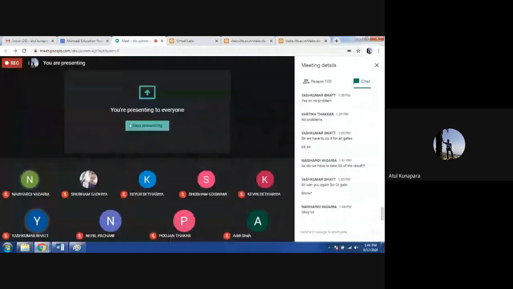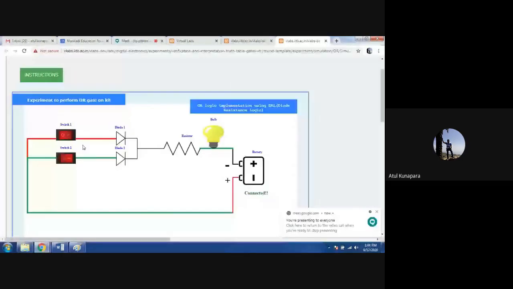Now in the OR gate, you can see right now switch 2 is in on condition. So one switch is in on condition. That means one input is 0 and another is 1. So for the 0-1 combination, your output should be on. You can see that your lamp is in on condition. But if I make both switches off, that means 0-0, then for the 0-0 input combination, your lamp will be in off condition. That means your output is 0. So this is how you can check out all the conditions.